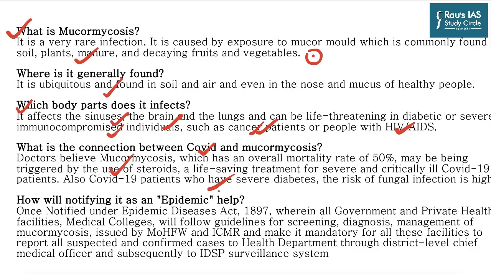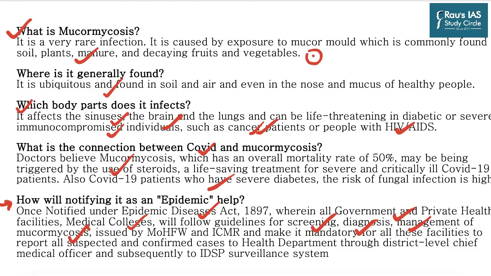So now we have understood what this black fungus is. But why is the central government advising the state governments to notify it as an epidemic? How is it going to help? Once a disease is notified under the Epidemic Diseases Act 1897, all government and private health facilities and medical colleges will have to follow the guidelines for screening, diagnosis, and management of this particular disease.